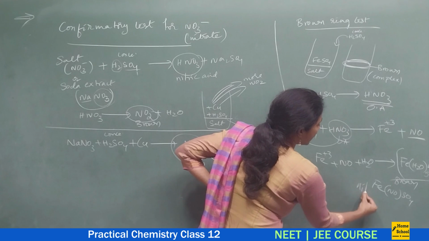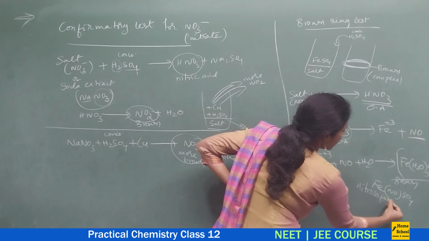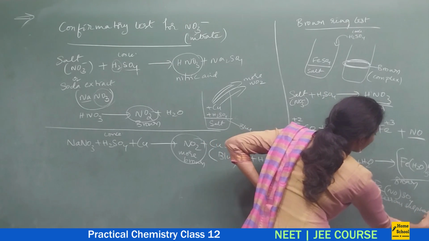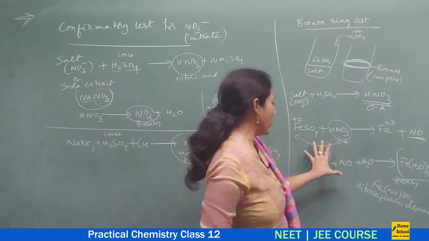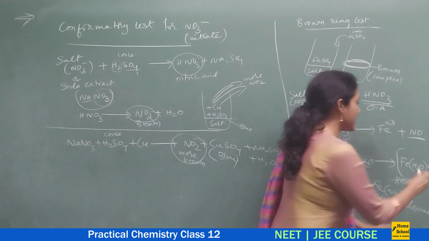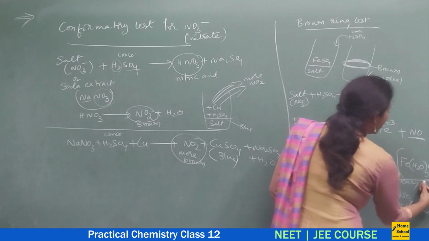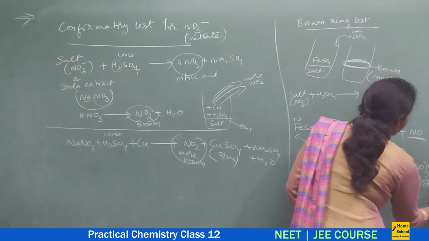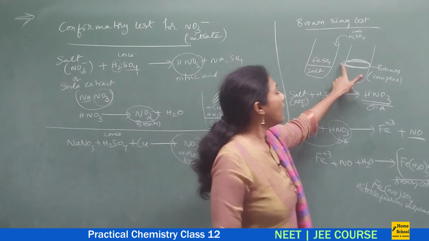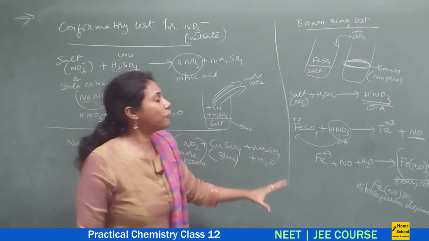You will call this nitrosoferrous sulfate. The moment you add water to this, it would stay in the form of a complex. This is a brown colored complex. Because of this complex formation, you will observe a brown ring at the center. So this is the confirmatory test.